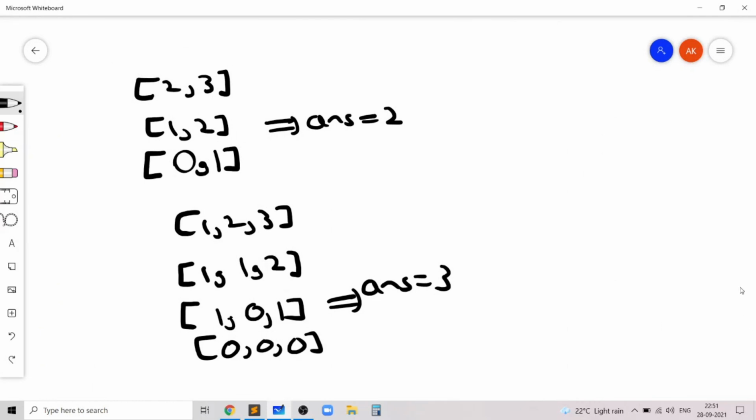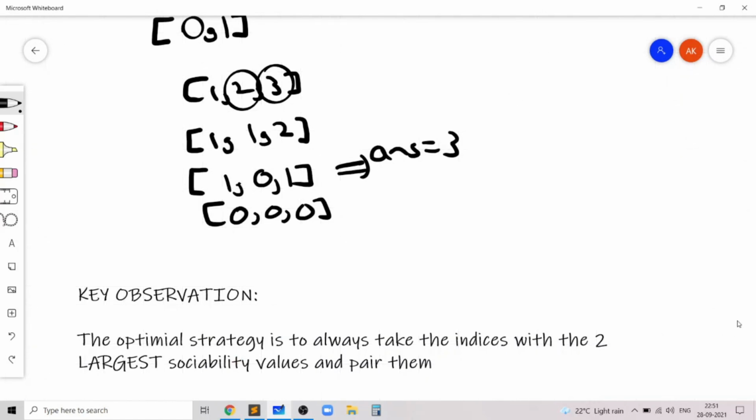Because let's say for example there was a 0, then we obviously want to ignore that 0 and we don't want to take it. And the reason why we always take the largest element with the second largest element is because that gives us more options for the smaller elements. So by the time we reduce these two large numbers to smaller numbers, there will be enough number of operations to do.